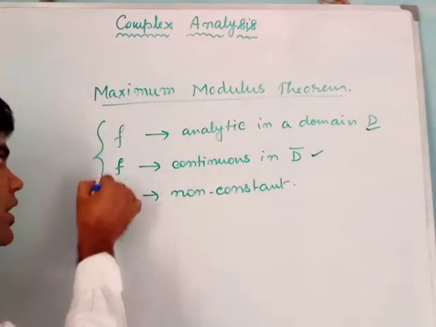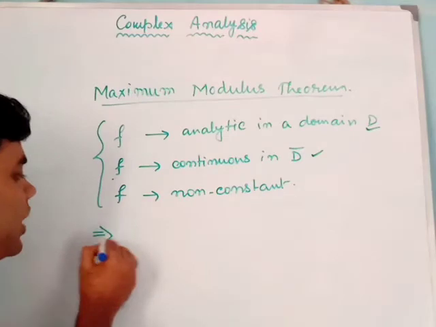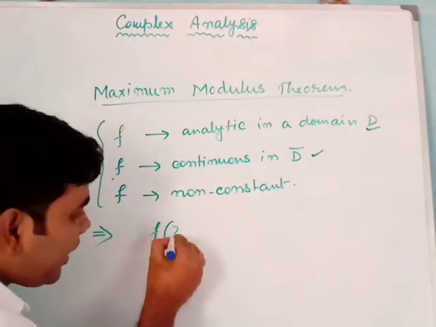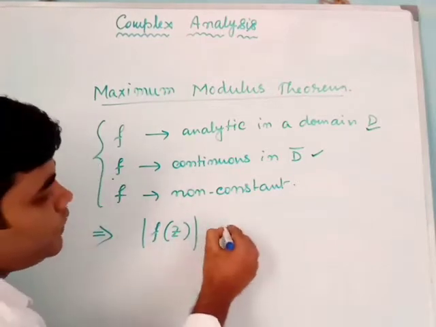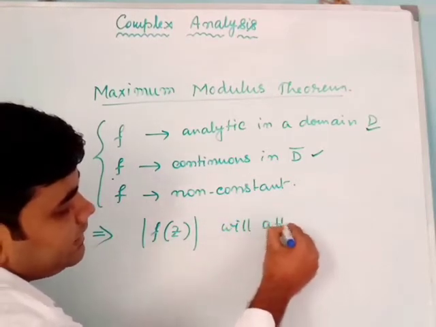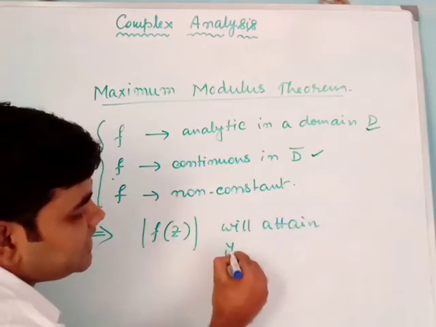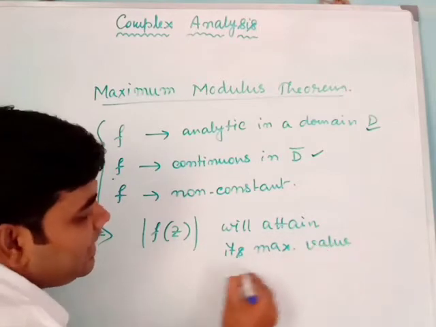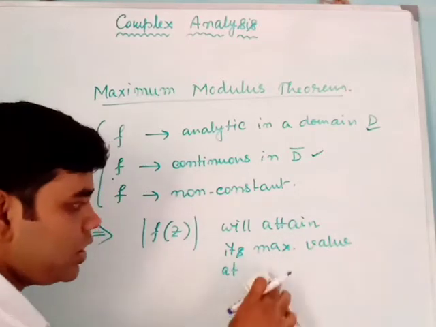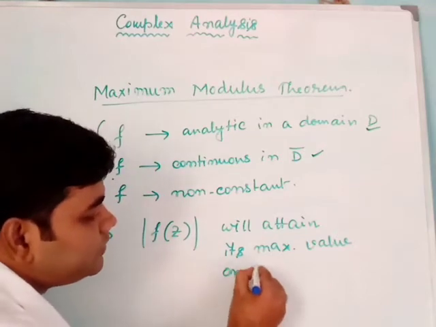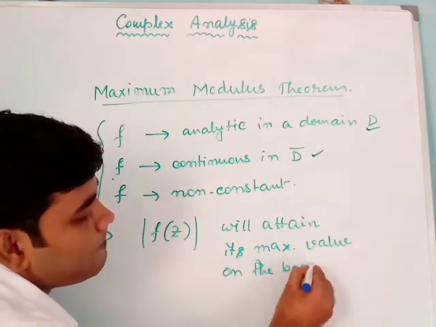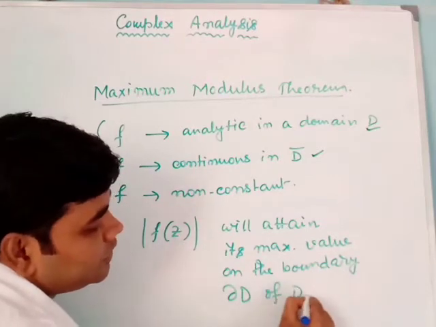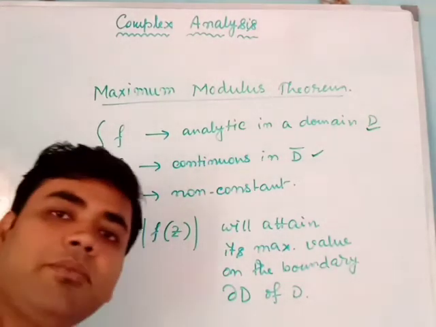If these three conditions hold, then the maximum modulus theorem assures that |f(z)| will attain its maximum value on the boundary ∂D of D. So this is our maximum modulus theorem.